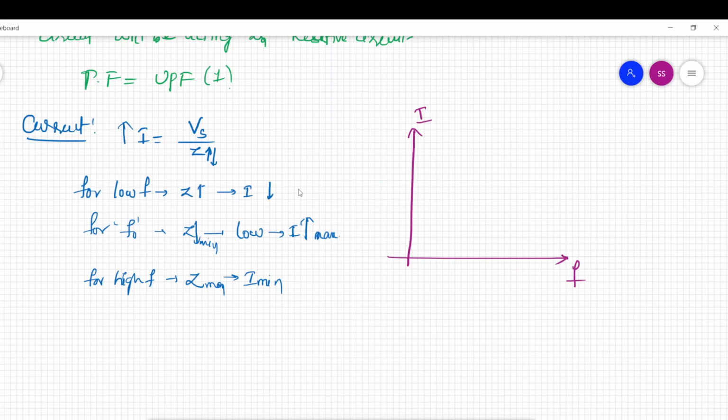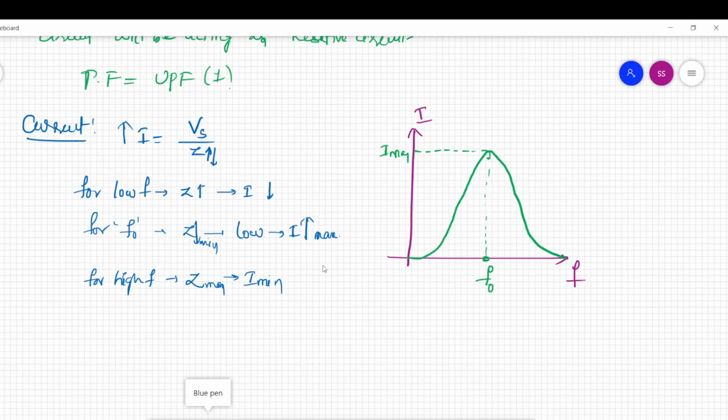Initially the current is minimum and it will start increasing when the frequency is near to the resonance frequency, and it will be maximum at resonance frequency, and it will fall when the frequency is more than the resonance frequency. So this is the characteristic of current. Here current is maximum when the frequency of the supply is equal to resonance frequency. And power is also maximum.